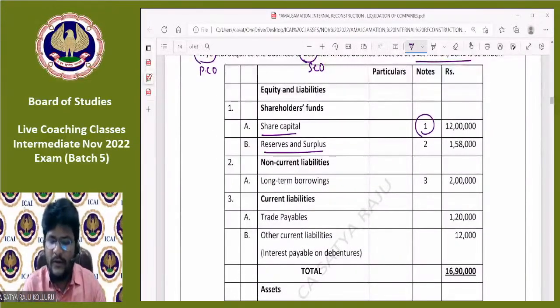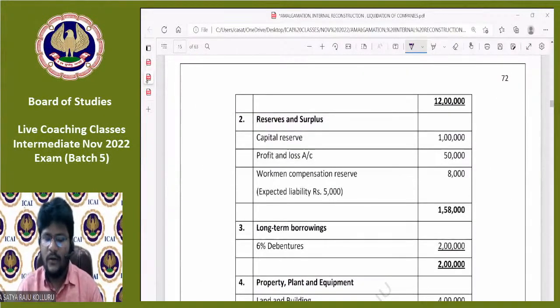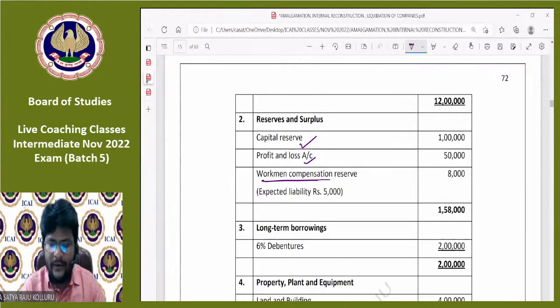Next, coming to reserves and surplus. If you go to note number 2, what are all the different reserves that exist? We can have a look. Capital reserve, profit and loss account, workman compensation reserve.